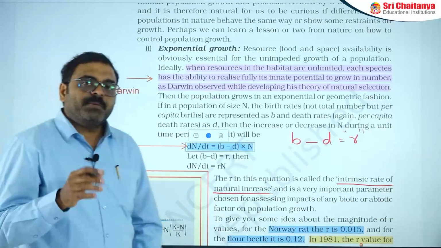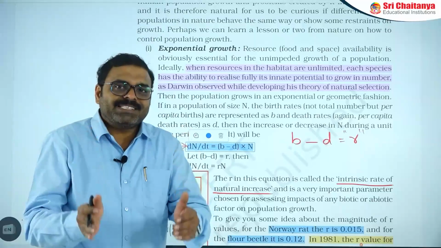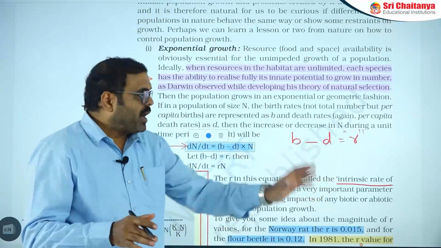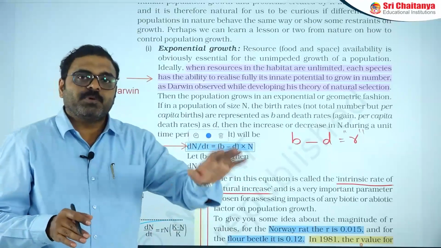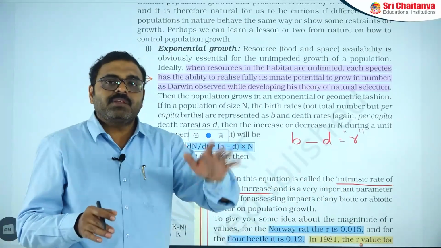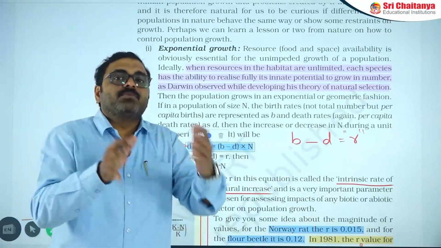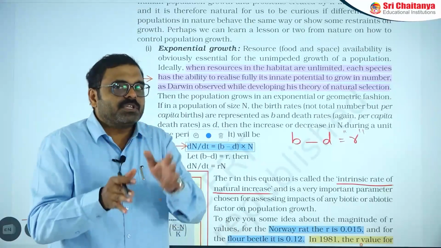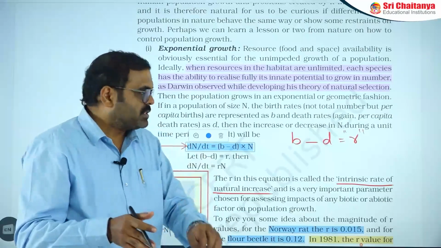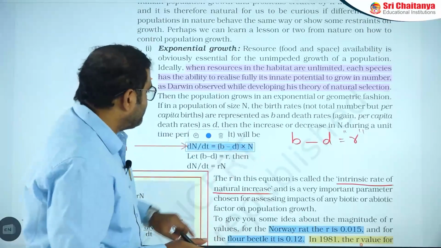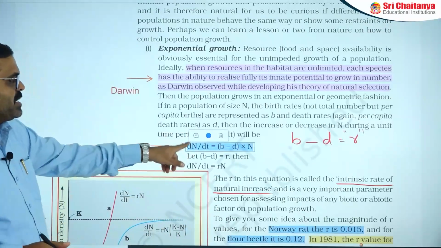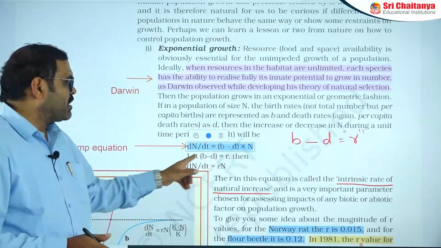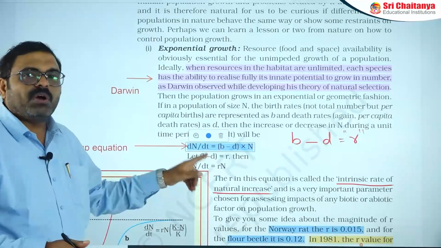So if an organism has a higher birth rate and lower death rate, it indicates the population can flourish. If the r value is positive, that indicates the population is progressive. If the r value is negative, it means the number of deaths is more than the birth rate, indicating that in future the population can reduce. That is the important point you need to know. dN/dt is equal to (b minus d) into N. Here b minus d means r. That's why dN/dt is equal to r into N.